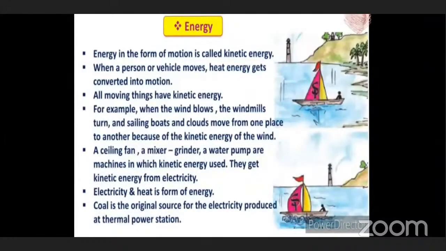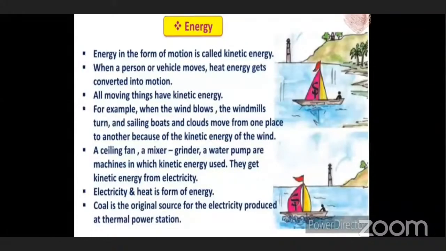Okay. Energy in the form of motion is called kinetic energy. So the energy which is in motion, which is moving, that energy is called kinetic energy. Now see the first picture, where can you see the boat? Boat in the water, but it is in the middle position. But in the second picture, it is not in the middle. It has moved a little. Yes or no? Why? Because it is moving. So it is having kinetic energy.